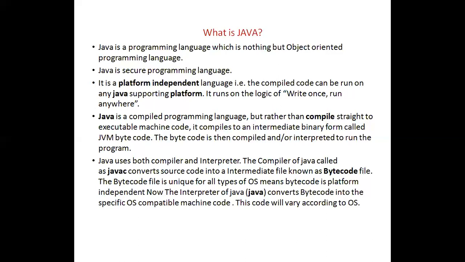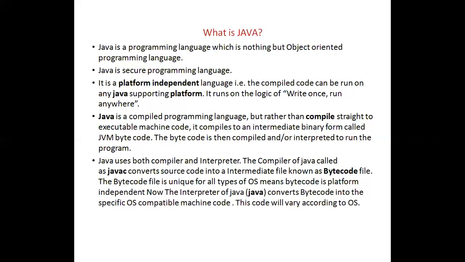In Java, the compiler of the code we call as javac. Whatever code you compile in Java will be converted to a bytecode file. That bytecode file is nothing but the dot class file.